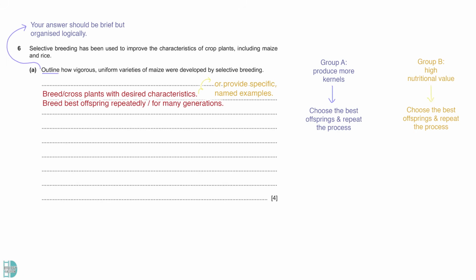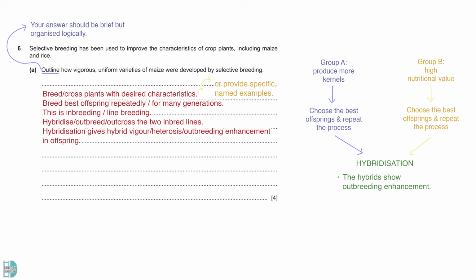When the offspring are produced, breed the best offspring repeatedly for many generations for both groups. This is known as inbreeding or line breeding. The two inbred lines are then hybridized. You can also use the word outbreed or provide a description. The hybridization of the two lines gives hybrid vigor, heterosis, or outbreeding enhancement in the resulting offspring. The F1 hybrid will have the same genotype, hence a uniform phenotype.